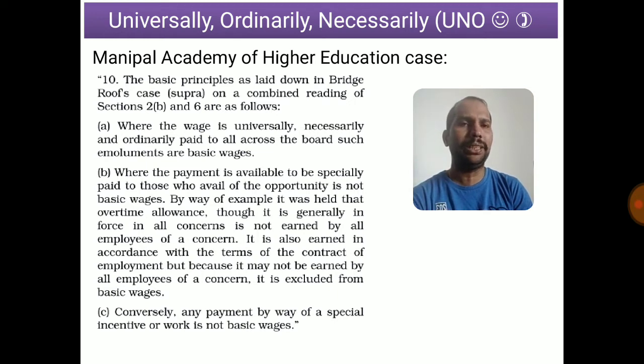Universally means everybody: all employees of the organization have some component as salary, that is universal. Then ordinarily, it is paid without any special performance, regularly for ordinary performance, everybody is getting that. And necessarily paid for the peaceful living of life, or that is part of salary. So those need to be considered under basic wages. That was the judgment held under Manipal Academy also. It was furtherance to the Bridge and Roof case.